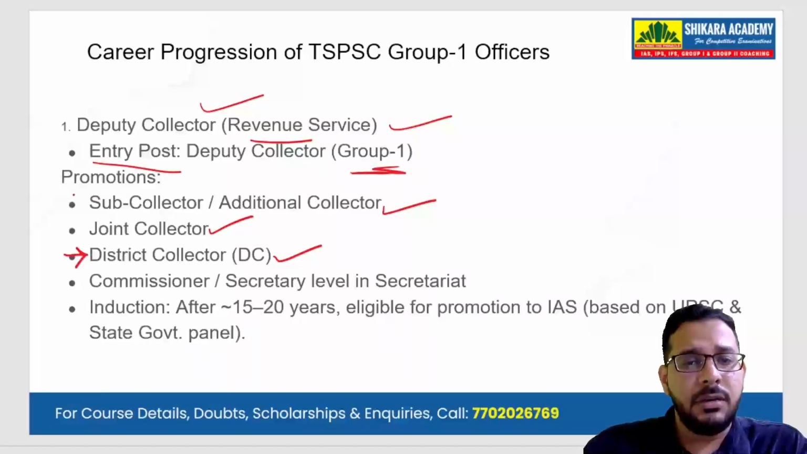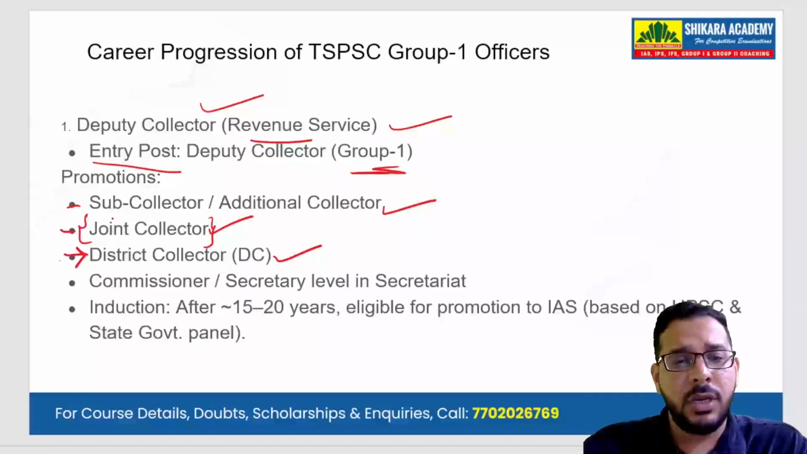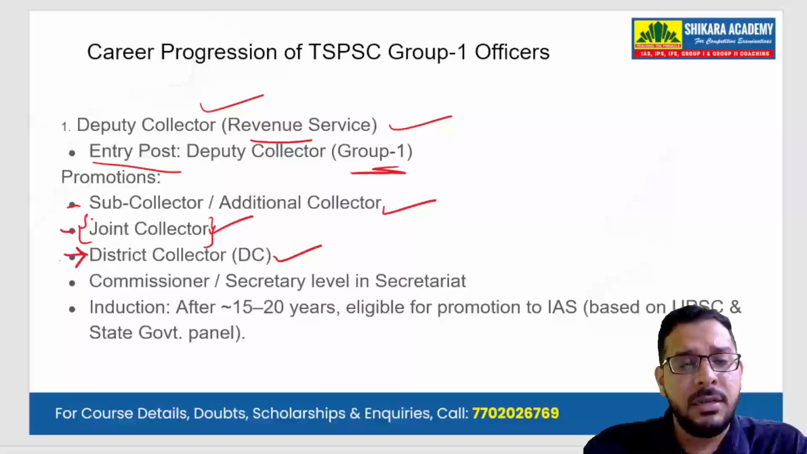After Deputy Collector and Sub Collector, for a big district we have more collectors, so he will act like a Joint Collector. Then he will become a District Collector. After that, he can go to the Secretariat level, where he will be like a Commissioner.